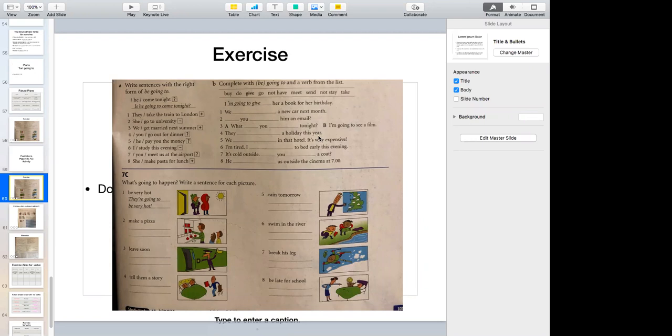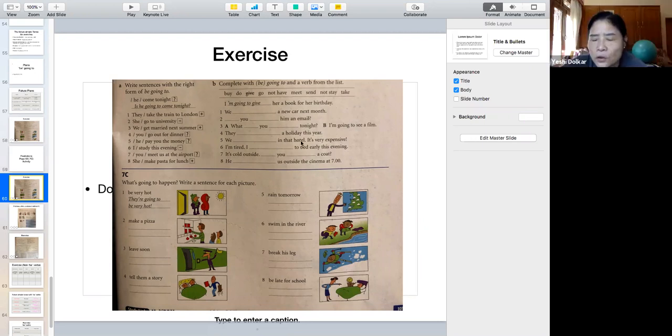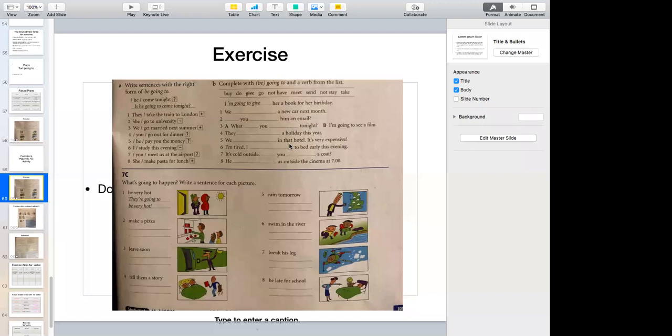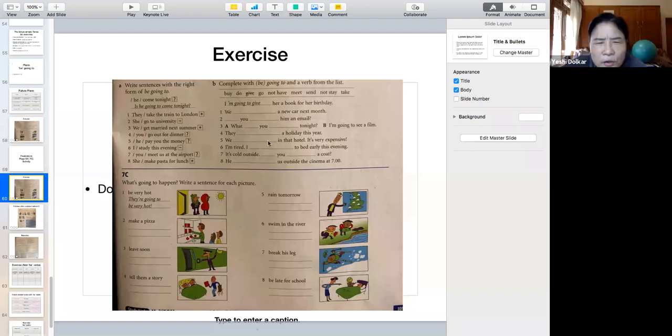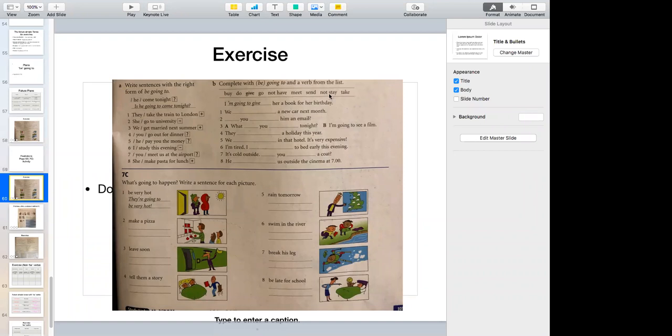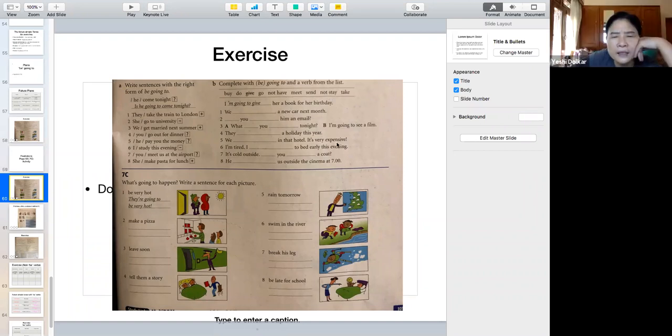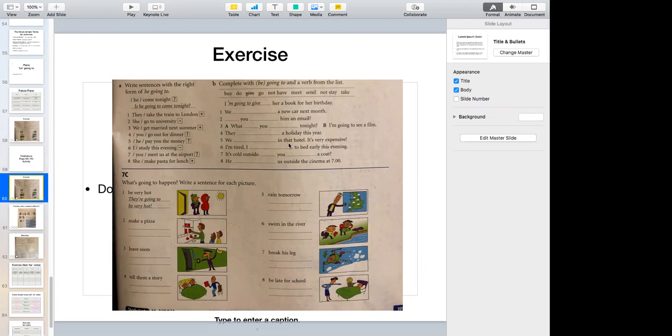We are going to stay in that hotel. We are going to stay in that hotel. Remember, it's expensive, you don't stay there. So we are not going to stay. We aren't going to stay in that hotel.